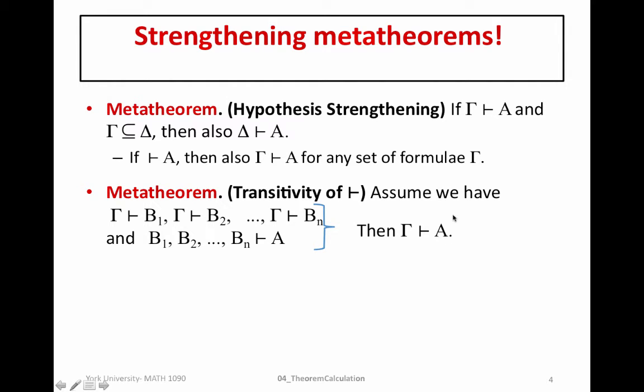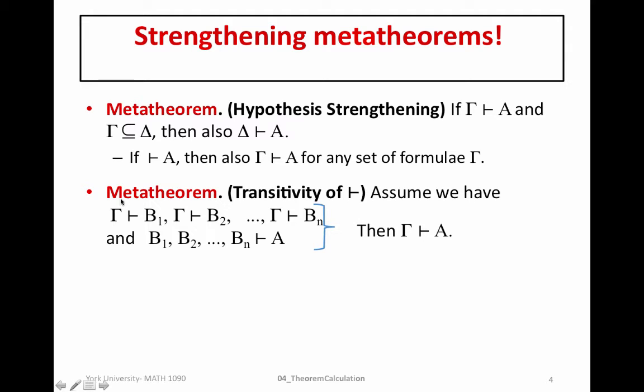So being able to write a proof of A depends on the hypotheses. So here this tells us that we can restrict the number of hypotheses we need to prove a theorem A, provided that gamma proves each of the hypotheses that are required to prove the well-formed formula A. So what does a proof of this meta-theorem look like?